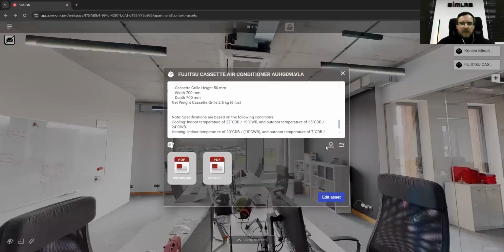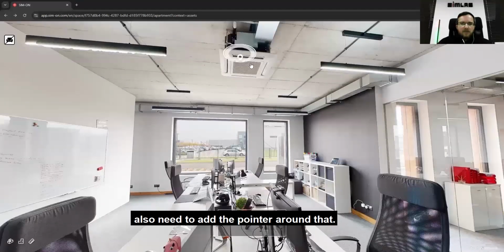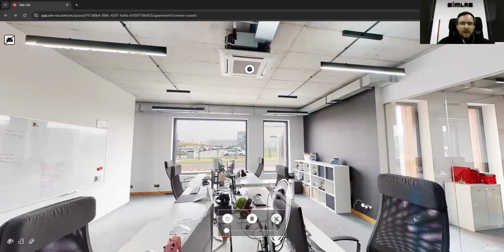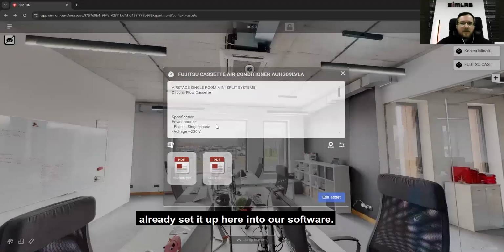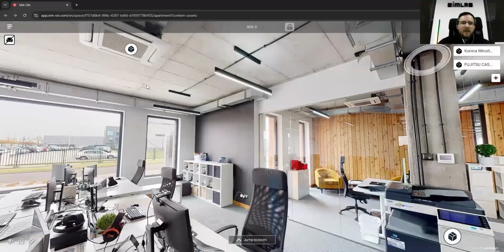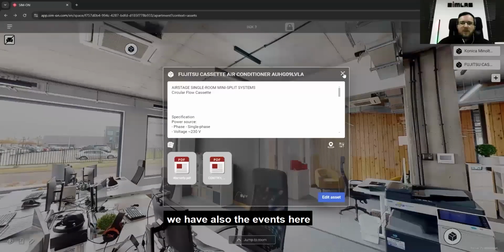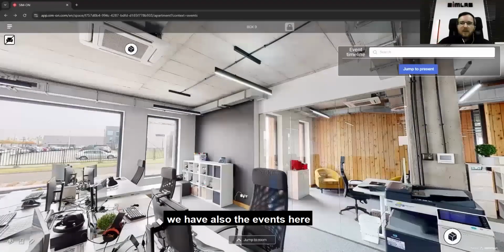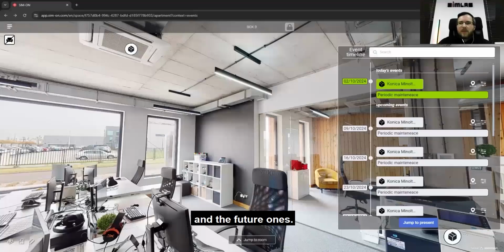Save. Okay, and then we also need to add the pointer on that. And right now we have the two assets already set up here in our software. And after we put the events here, we have also the events here in our event timeline and calendar, in today's and the future ones.